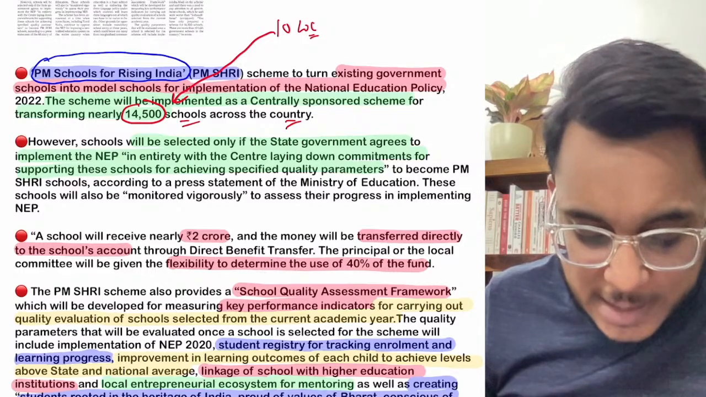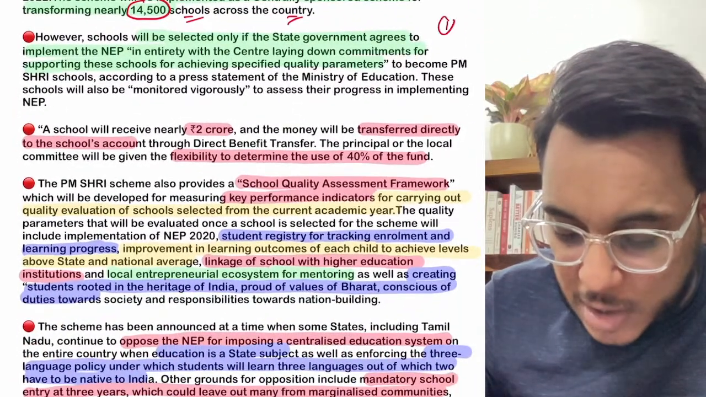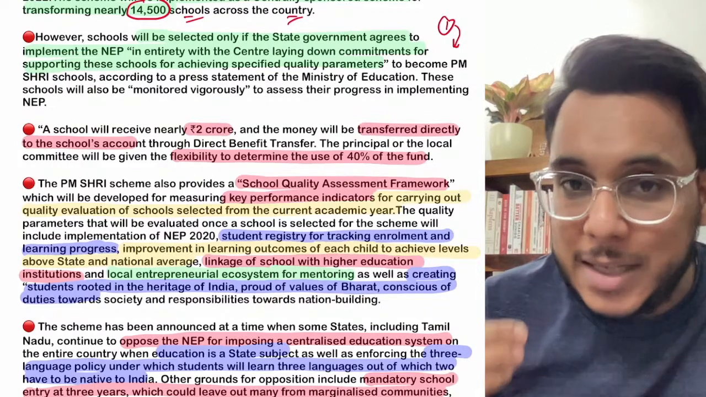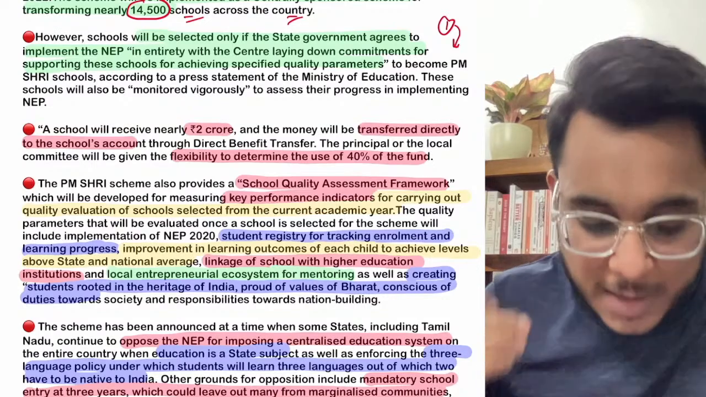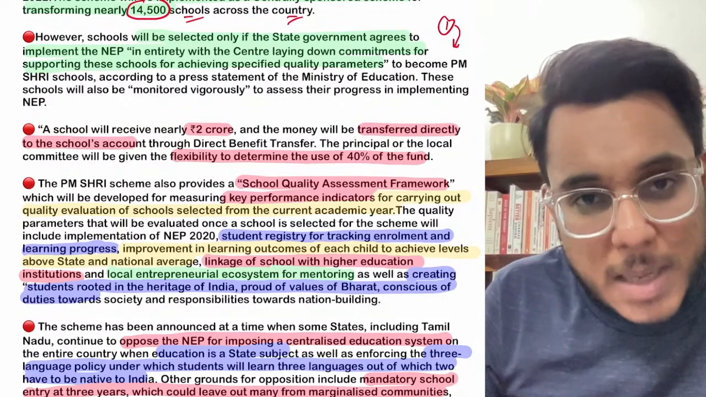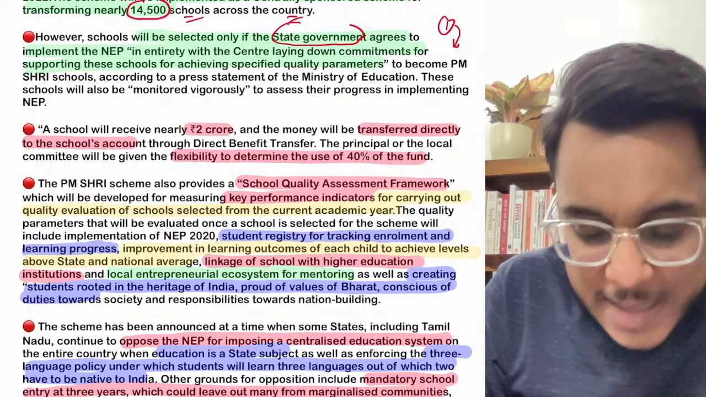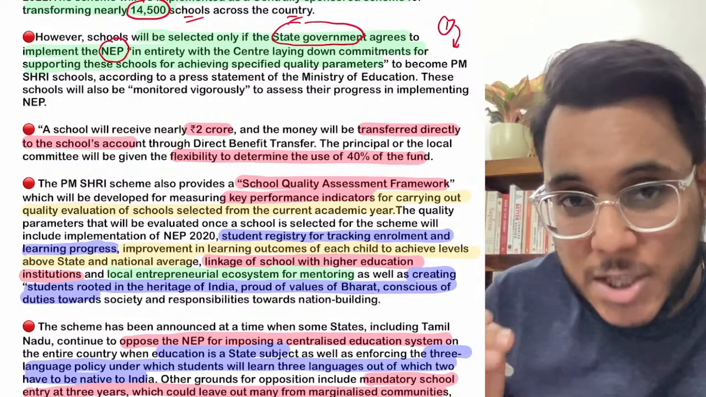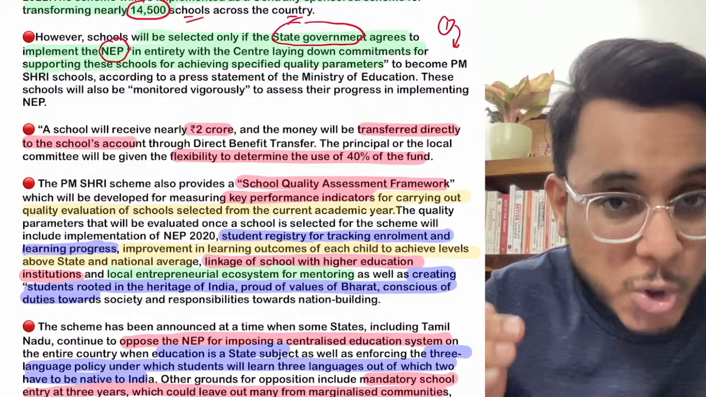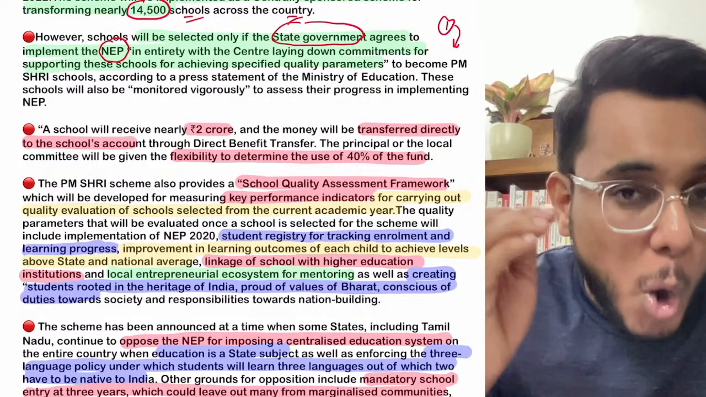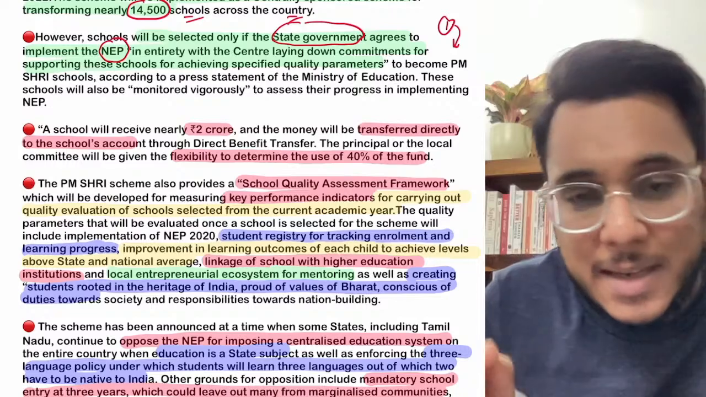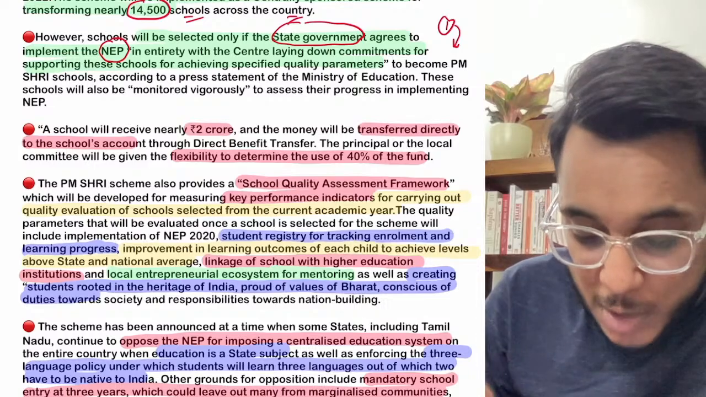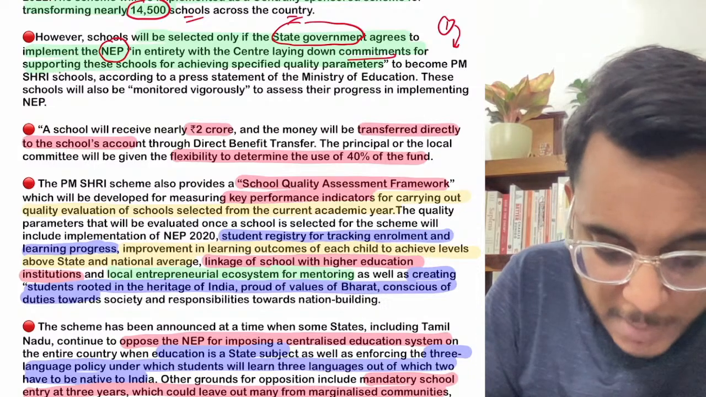Now first of all, understand this particular thing, guys, that there is one particular condition, and only after fulfilling that condition will the schools be covered under the PMSRI scheme. The schools selected under the PMSRI, the state government has to agree that they will be fulfilling all the goals of the NEP. So whatever direction is given to those state governments by the Ministry of Education in regard to the NEP, all those things have to be fulfilled. Only then will the school be covered under the PMSRI scheme. So basically the state government has to provide this, that all the commitments will be fulfilled.